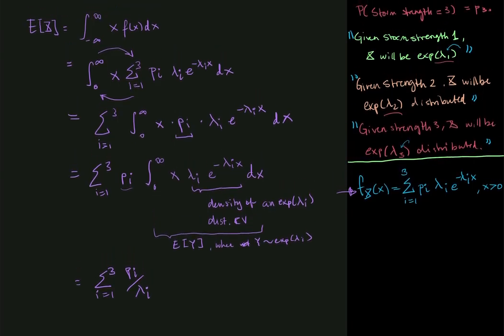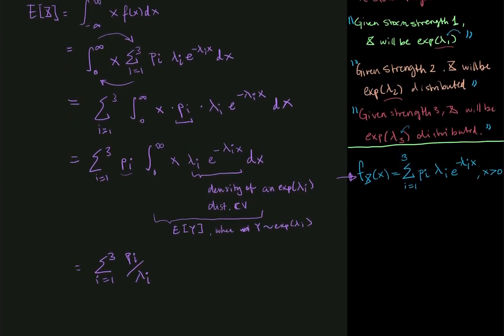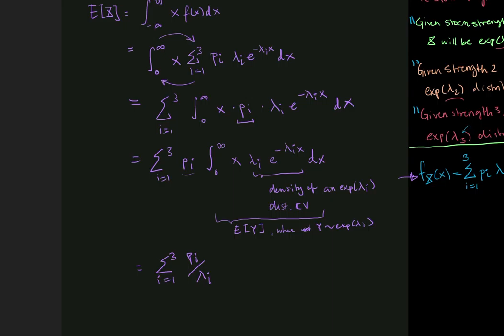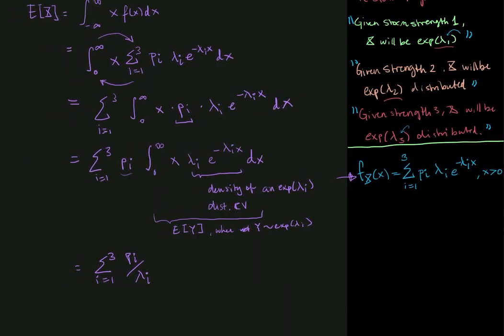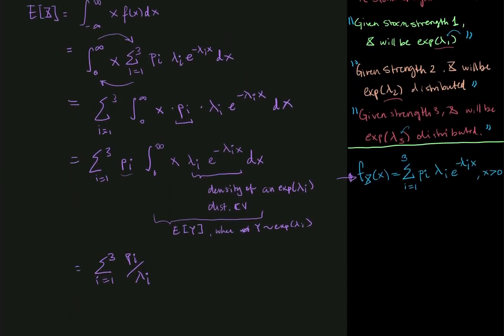Now, how can we interpret this? The mean value of the total loss is the expected value of the loss. So how much do we expect the loss to be?